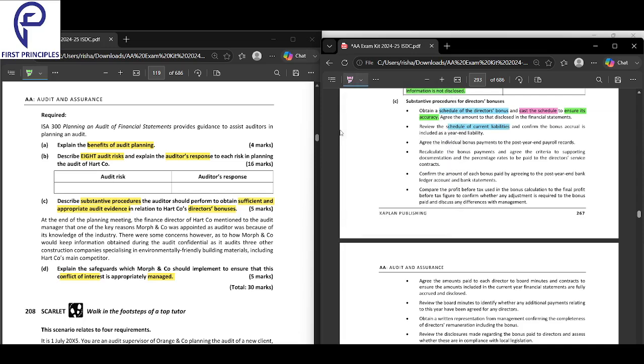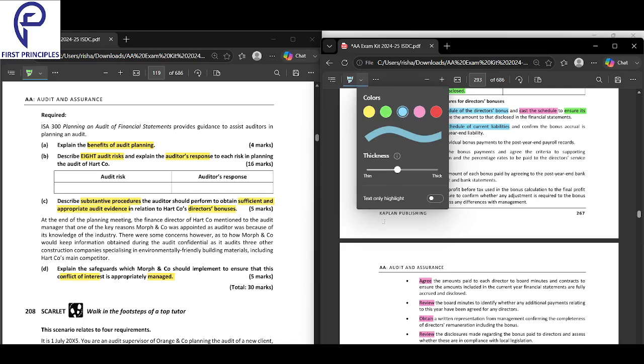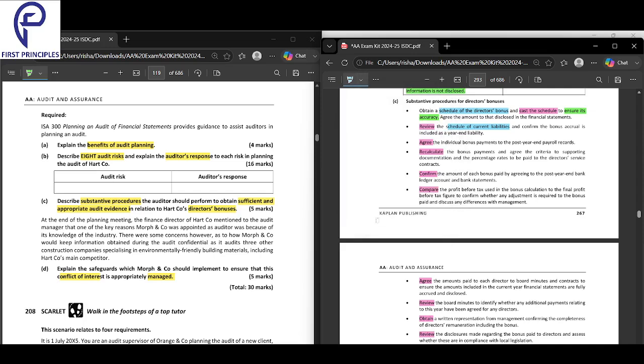From the schedule of current liabilities, what will you do? First of all, what is your action? Action is review. Action is agree. Action is recalculate. Action is to confirm. Action is to compare. Action is to obtain. First you will take your actions. Then from where? You'll do the action, but on what? And from where will you get that? Here, the schedule of current liabilities.